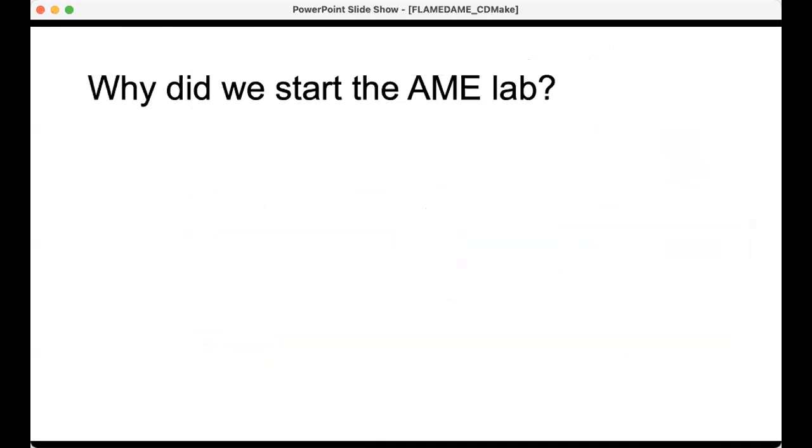Okay, so why did we start this lab? It's because the techniques out there were not good. So I'm just going to show you the kind of standard techniques that are being used for estimating treatment effects, conditional average treatment effects, and causal inference.